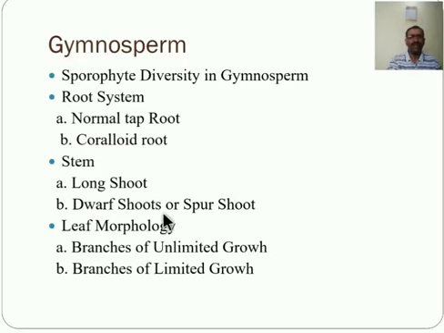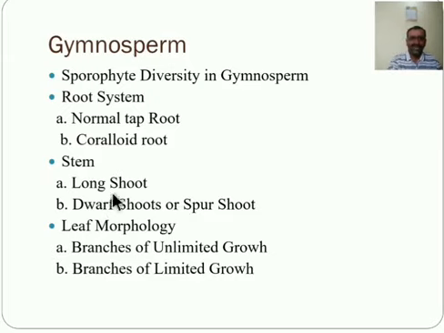They develop in the axils of foliage leaves, at the topmost part, and form a small crown of foliage leaves each year. The leaves present on the dwarf shoot are not lobed, but entire. The long shoot and the dwarf shoot are interconvertible, and reproductive organs are borne only on the dwarf shoot.